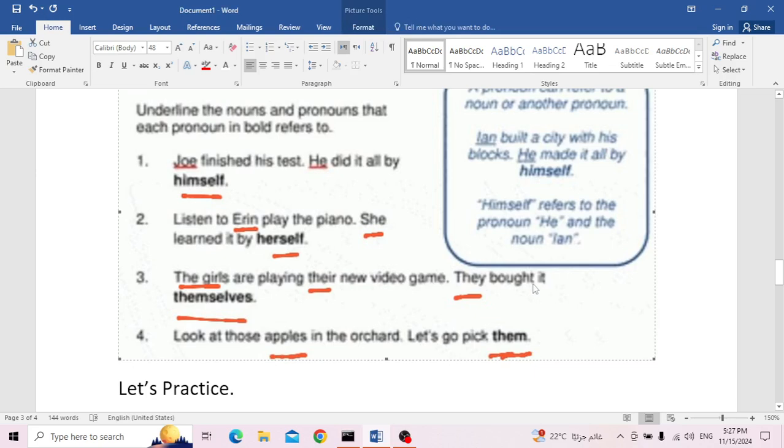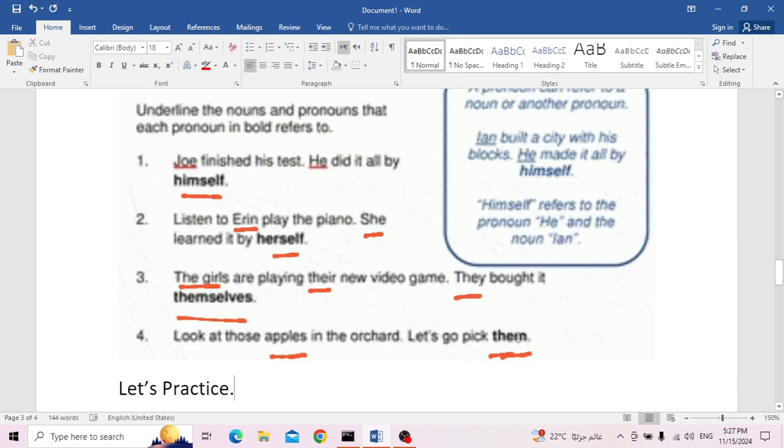The video game. So they bought it. So this it refers to the new video game. Let me move now to example number 4. Look at those apples in the orchard. Let's go pick them. I have the word here, apples, and I have the word them.